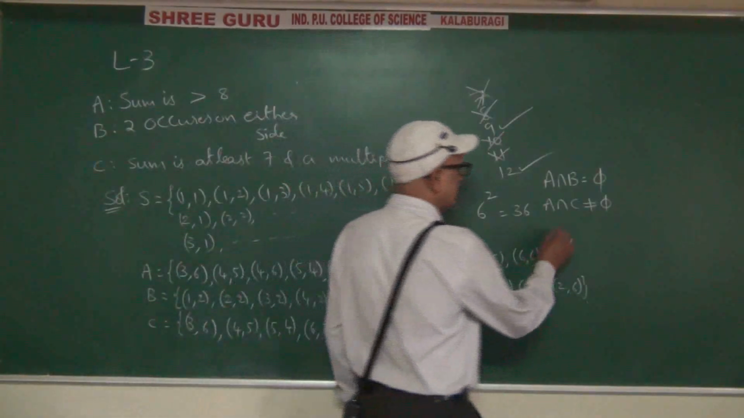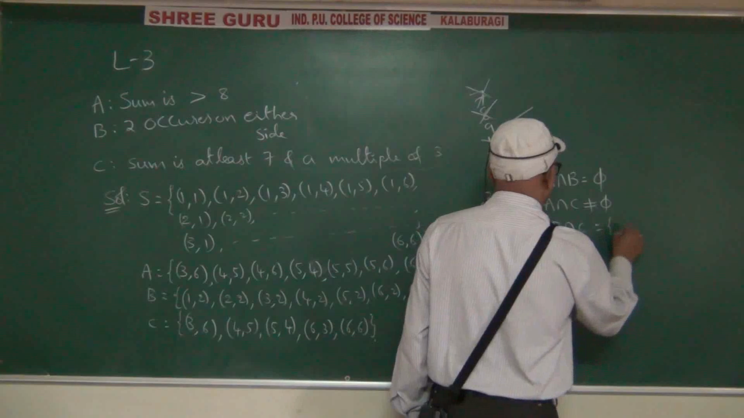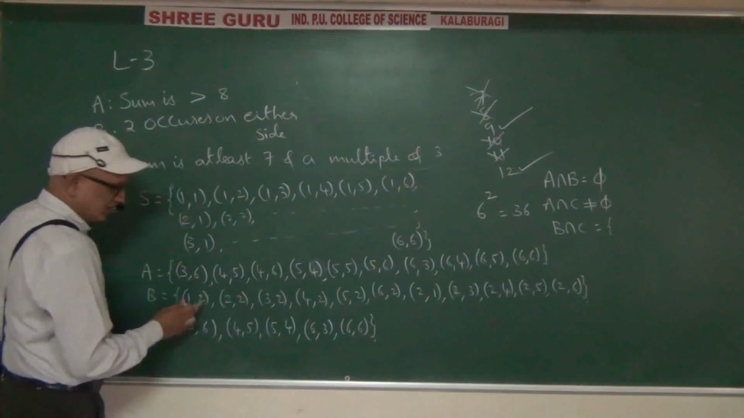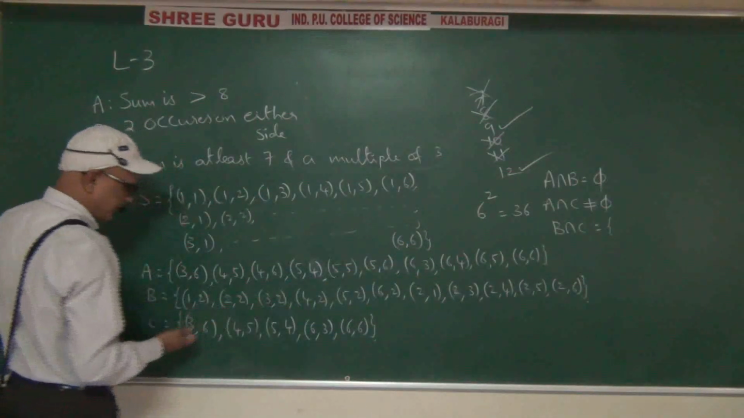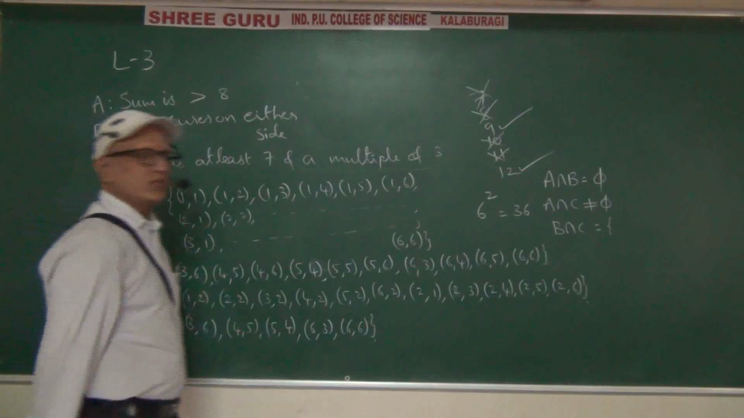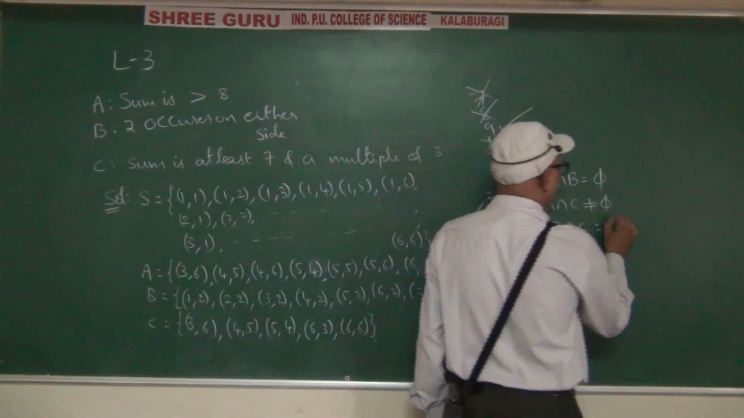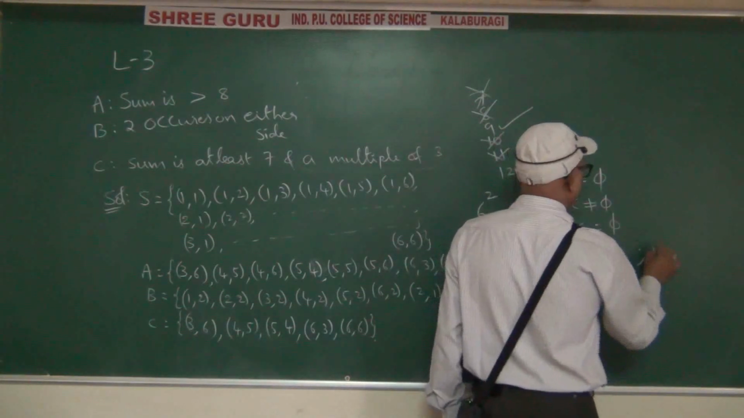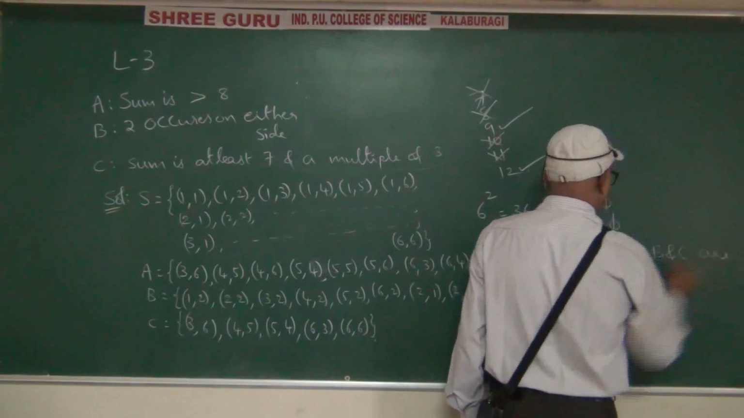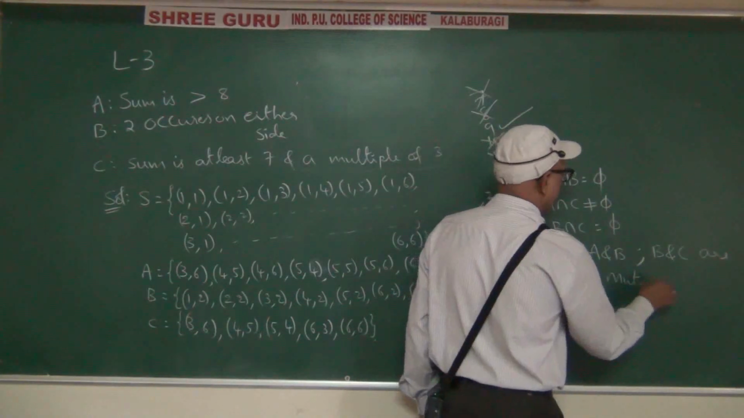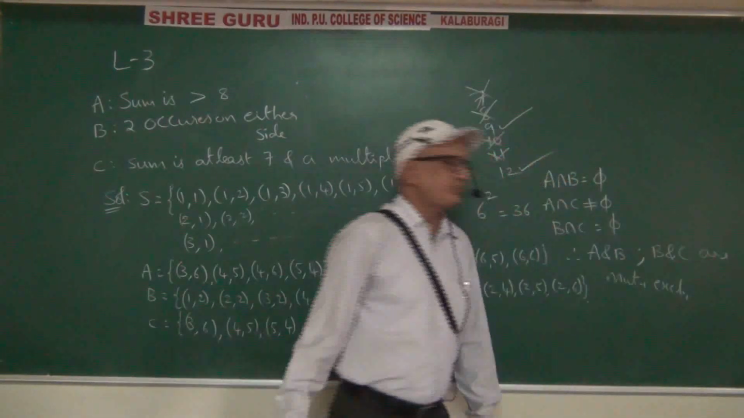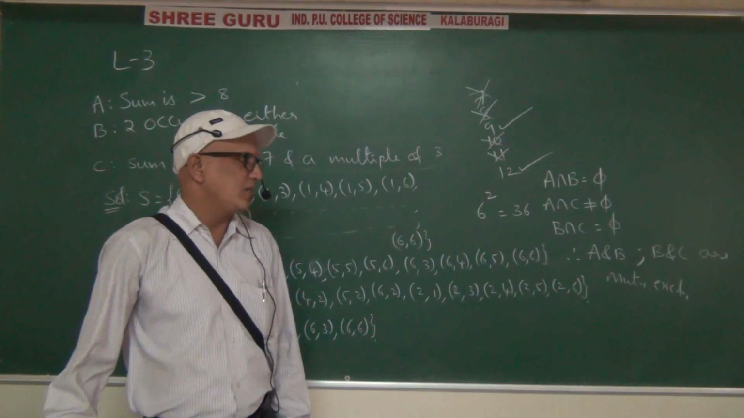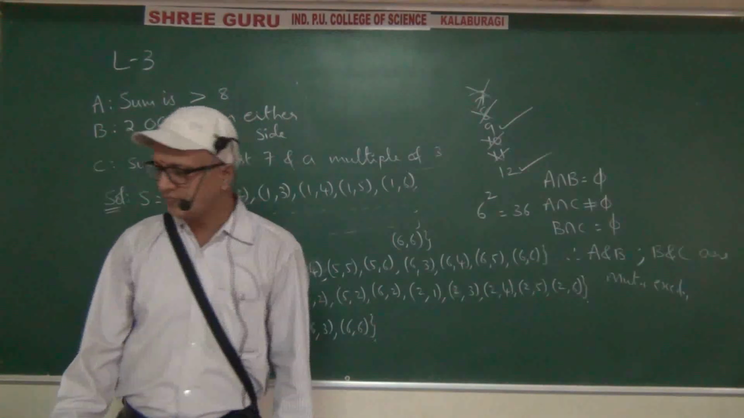Next, remaining B and C. Same concept. 2 should be there, but 2 is not there. Simple way to identify: it is empty. Therefore, A and B, and B and C are mutually exclusive. Understood?